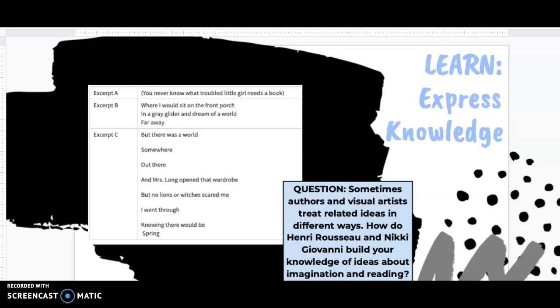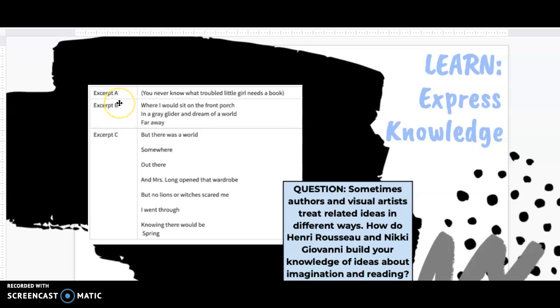So what's going to happen is I'm going to read you an excerpt, and this excerpt is going to be from the poem, and then you're going to have to try to make the connection between this excerpt and how that ties into the painting of Rousseau and his background information that I just read to you. So let's give it a try. I'll make sure to pause the video after each time I read the excerpt. And we'll go over each one together after we're done.